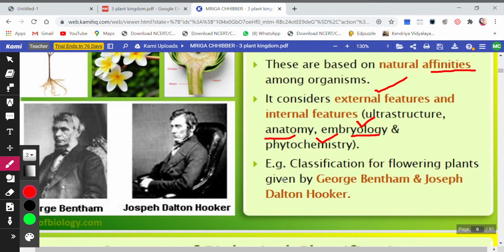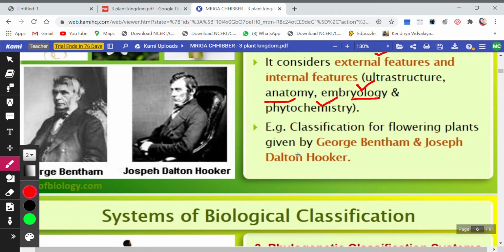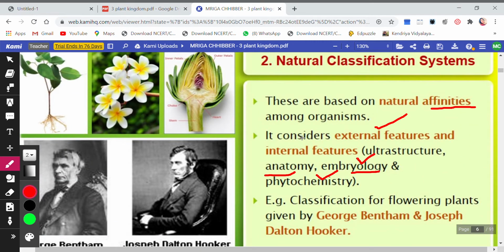Okay, example, classification of flowering plants given by George Bentham and Joseph Dalton Hooker. These were the two scientists who gave how flowering plants are to be classified. Okay, so this was natural classification system.